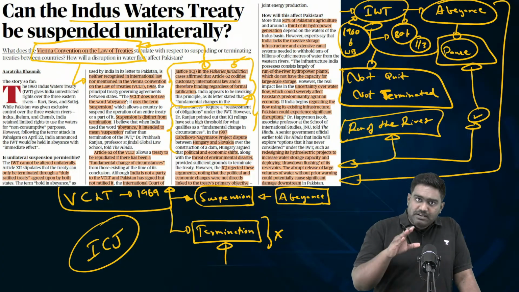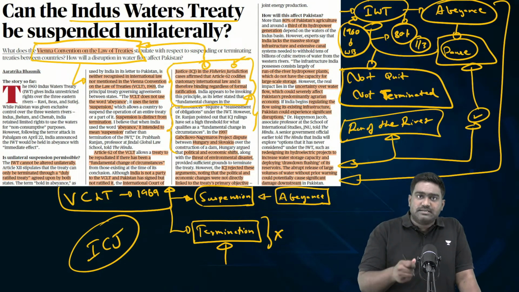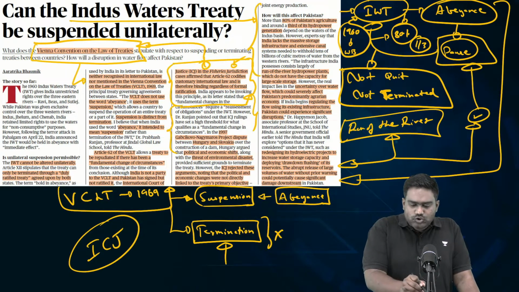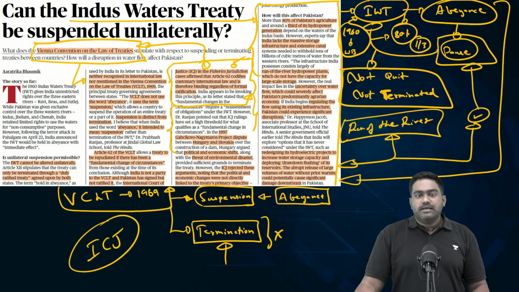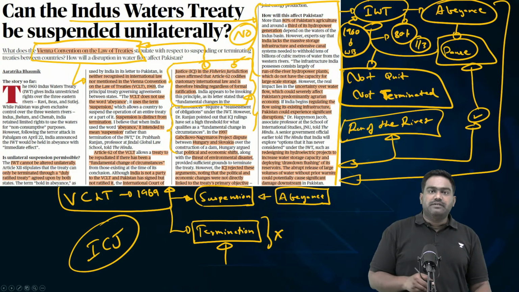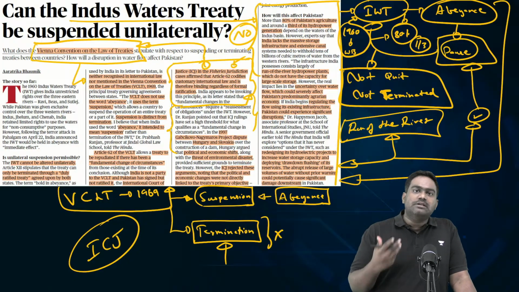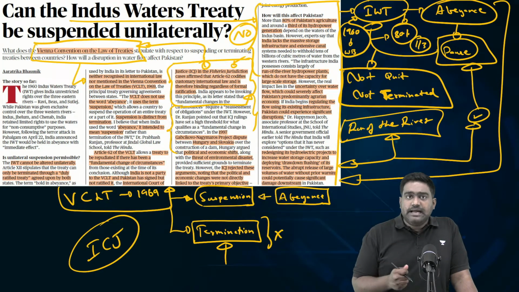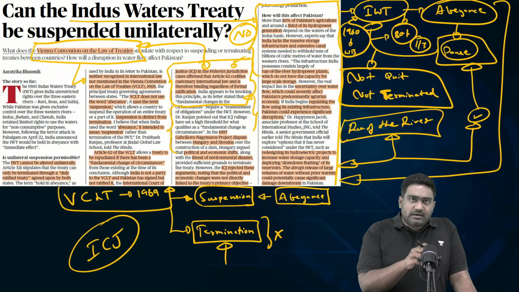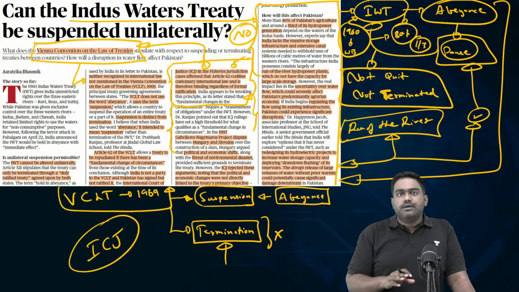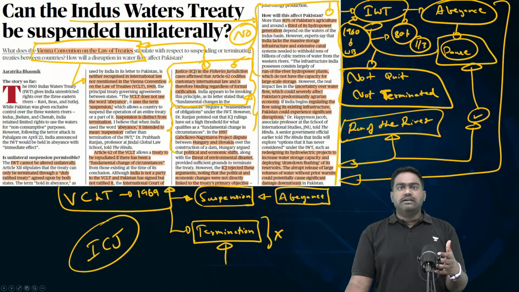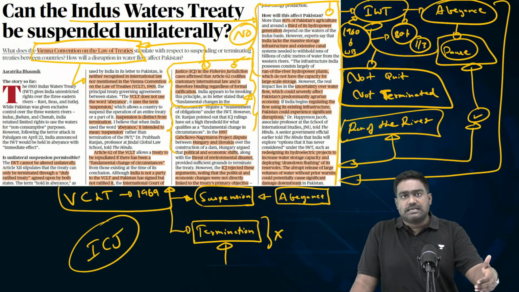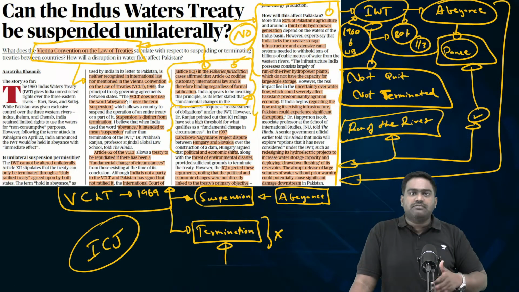India has said we might even stop the water flow. India might take some immediate steps. Now, the question is, does India have the capacity to stop the water flow and divert it immediately? The answer is no. Existing infrastructure on the western rivers will not allow India to store water beyond a certain point. But experts are saying that using the existing projects, we can at least regulate and alter the flow of water. So through some jugaad, India can at least in the short term hold, divert and reduce the flow of water into Pakistan. But right now we don't have the required infrastructure.